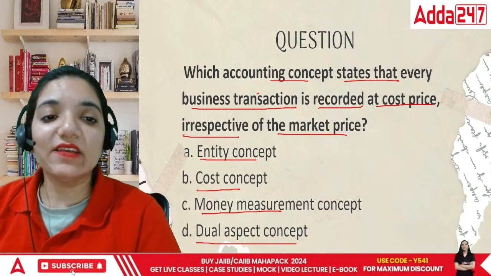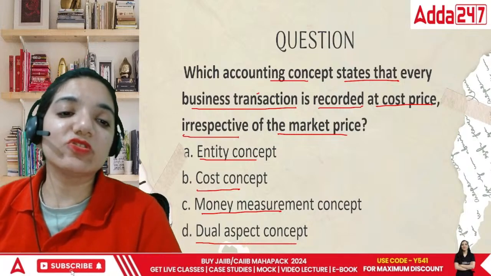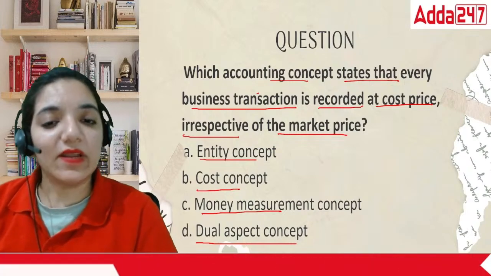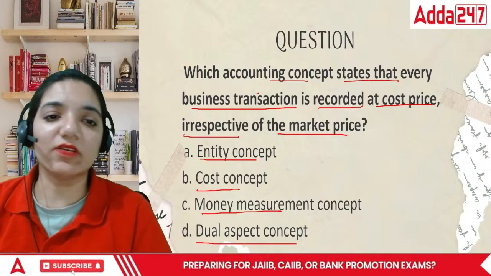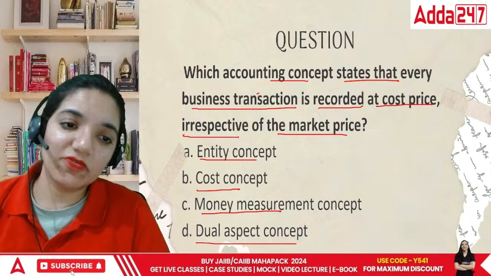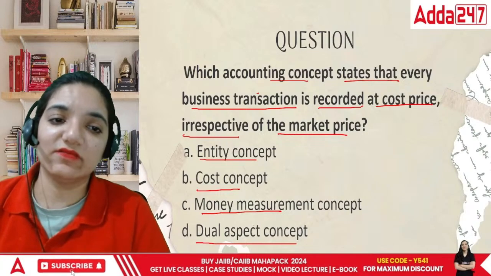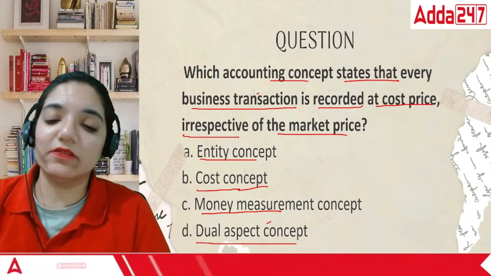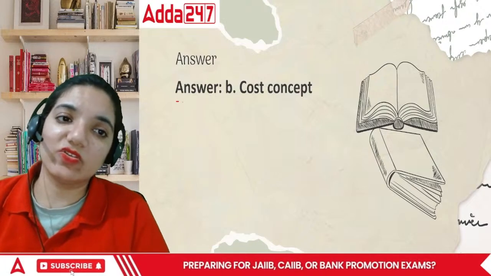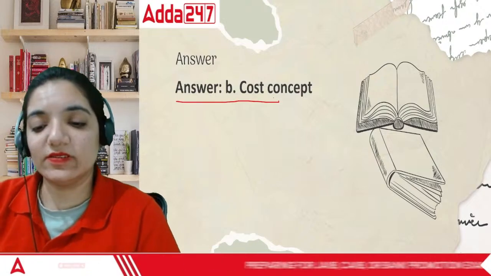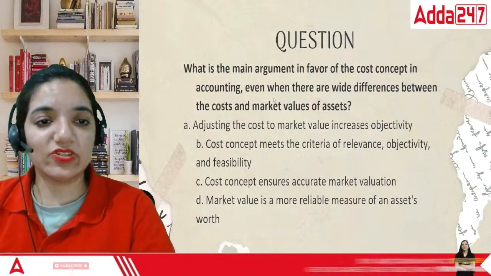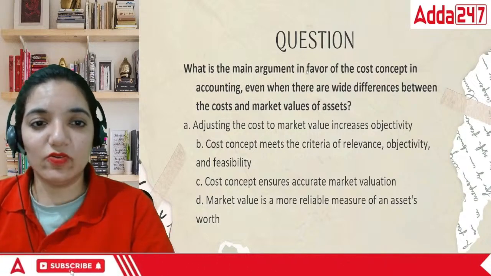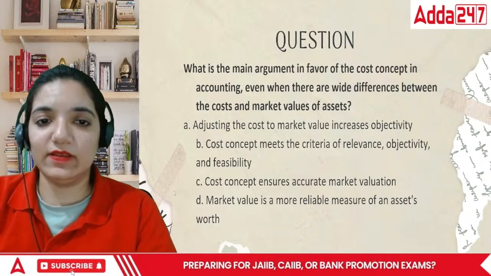So in that case, is entity concept being used, cost concept, money measurement or dual aspect? We do not record things at market price. We are going to record things at cost. We cannot record it in any other manner. Okay? This is the historical cost concept or cost concept. Okay, here comes the next question. I hope it is visible properly.